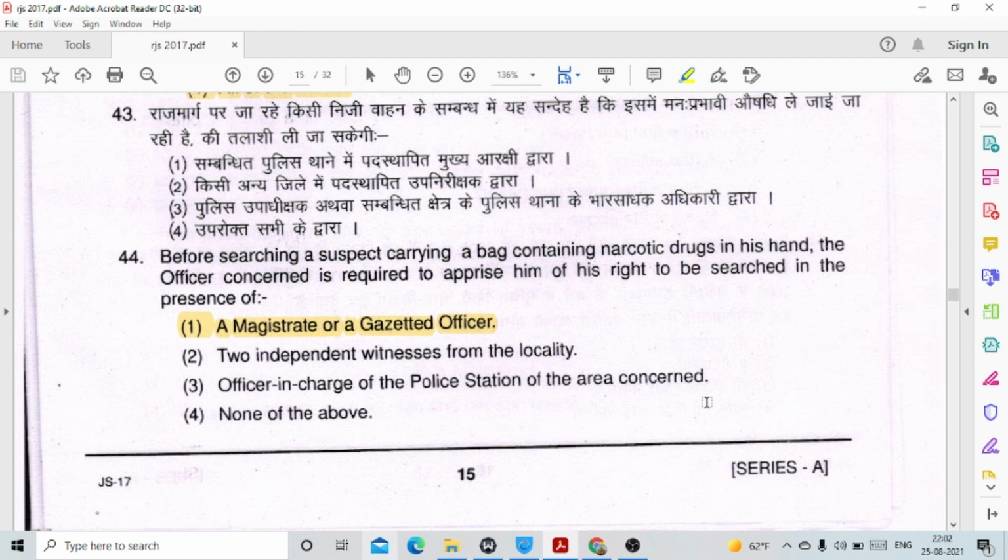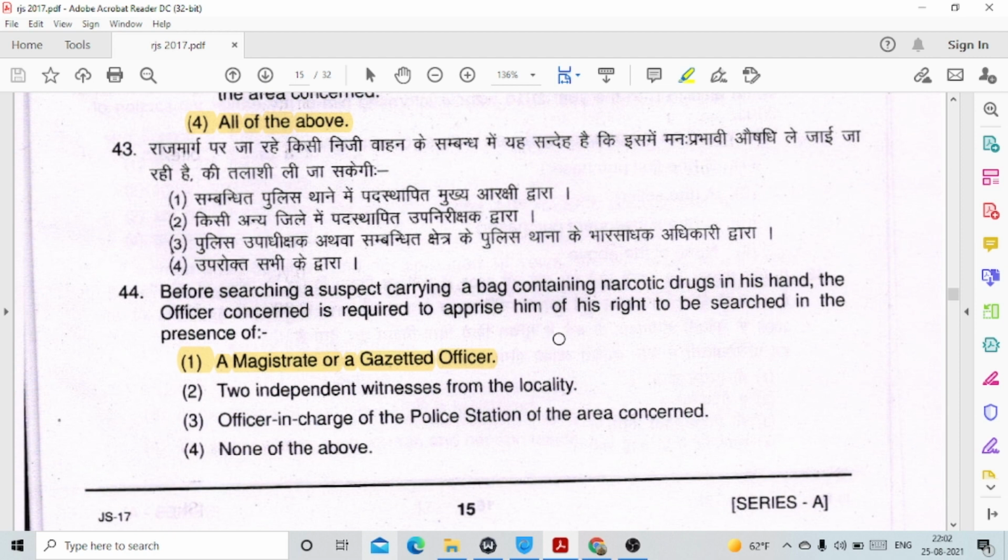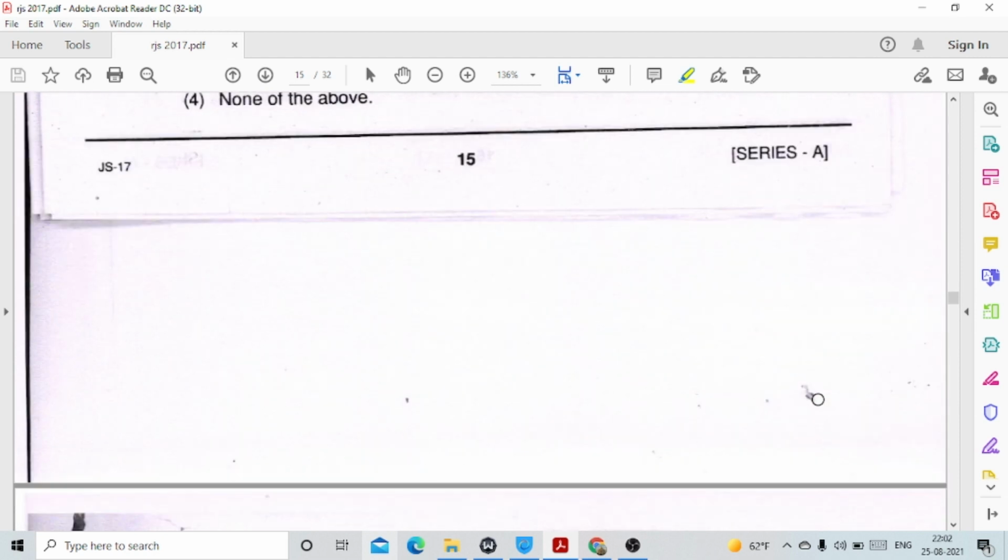Question number 44. Before searching a suspect carrying a bag containing narcotic drugs in his hand, the officer concerned is required to apprise him of his right to be searched in the presence of. This is option number 1, a magistrate or a gazetted officer. Again, this question has been asked from the NDPS Act, and this has been given under section 50 of the NDPS Act.